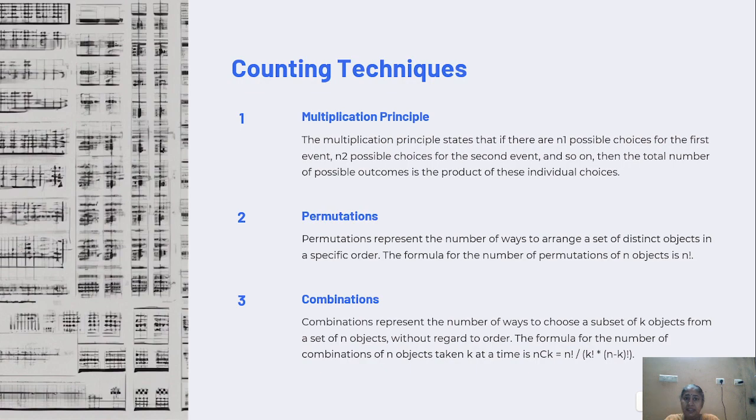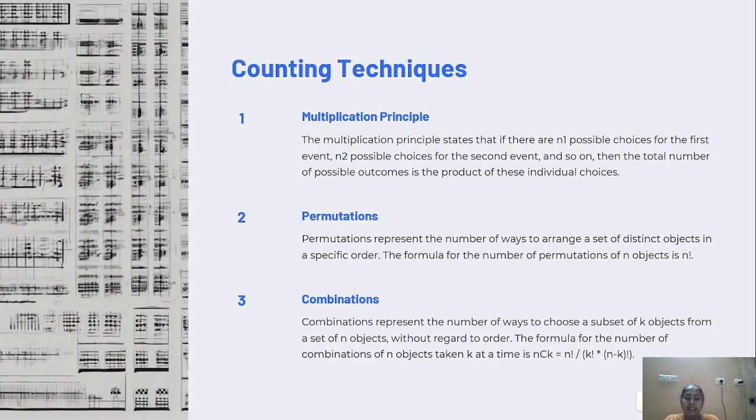Counting principle, counting techniques. Multiplication principle. The multiplication principle states that if there are n1 possible choices for the first event and n2 possible choices for the second event and so on, then the total number of possible outcomes is the product of these individual choices. Permutation. Permutations represent the number of ways to arrange a set of distinct objects in a specific order. The formula for the number of permutations of n objects is n factorial.